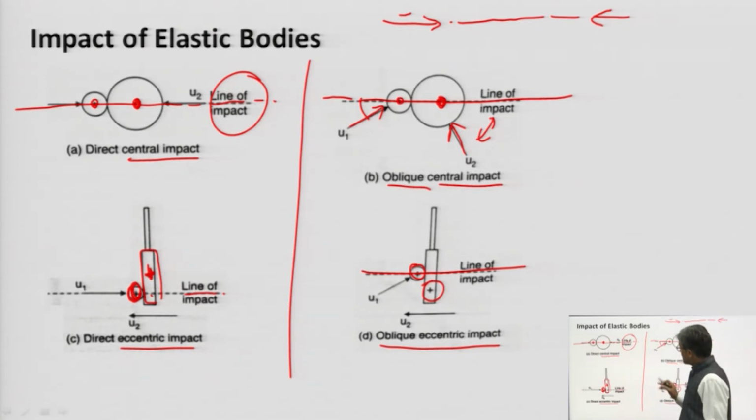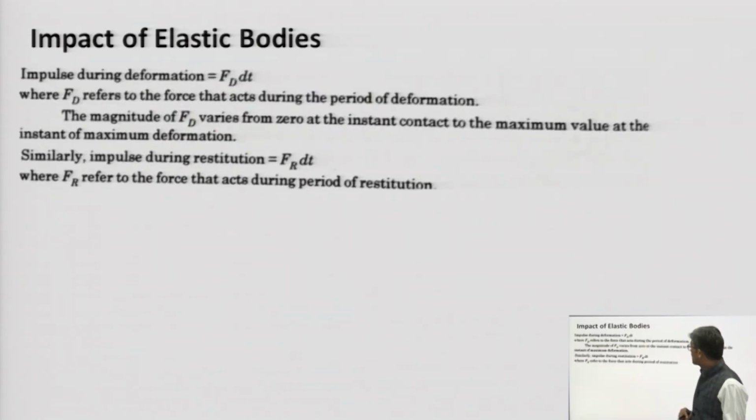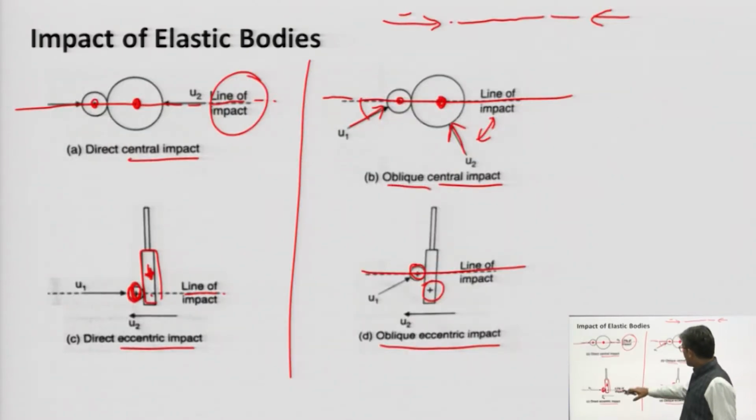So, this is one thing, and next, let me define what happens during the impact.